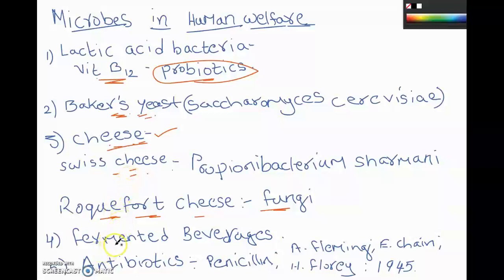And the next one is fermented beverages. Fermented beverages means, as you are all aware, making use of fermentation. You have several beverages like wine, whiskey, beer. The type of beverage depends on the material that is being fermented.